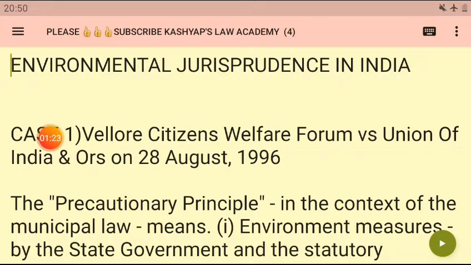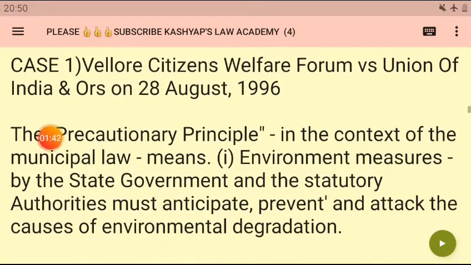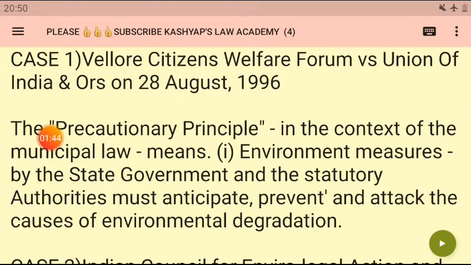The first case I am talking about is Vellore Citizens Welfare Forum versus Union of India, 28th August 1996. I am coming straight to the point, because we have already studied things deeply in the earlier cases. In the Vellore Citizens case, the precautionary principle, in the context of municipal law, means the environmental measures by the state government and the statutory authorities must anticipate, prevent and attack the causes of